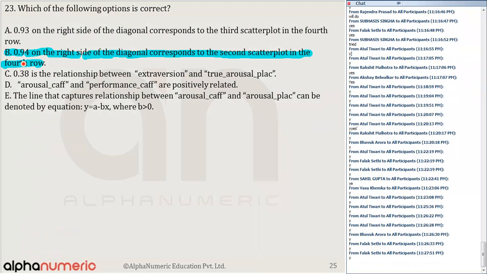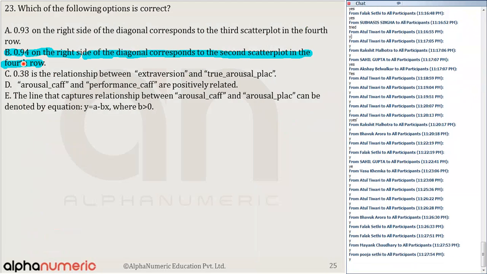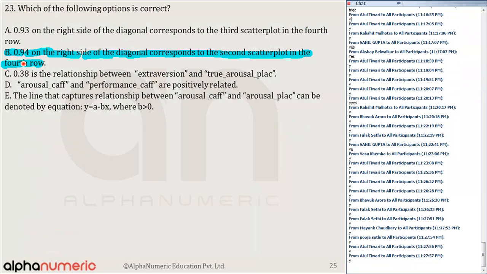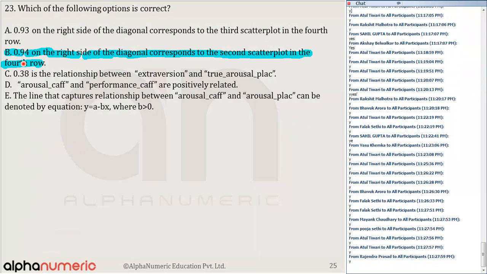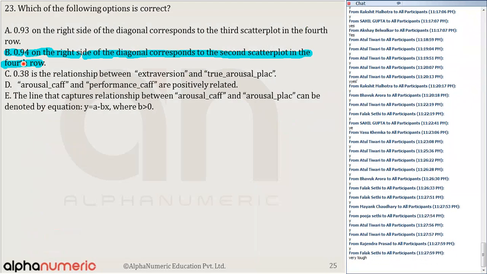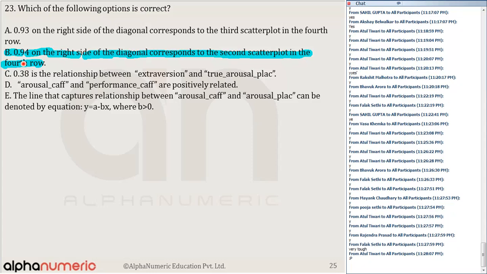I would rate this set as difficult, very, very difficult. It's very difficult to find out. Whenever you see such a new type of DI set, it's better to leave it. Every year they usually ask 8 to 9 questions, not more than that in DI. But every year you find one set like this one, and one set which has a lot of calculations. You should always try to avoid such sets, which are totally out of the box.